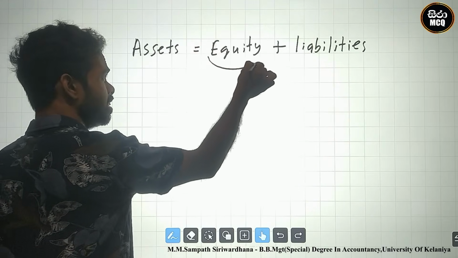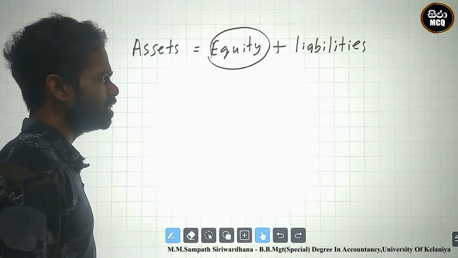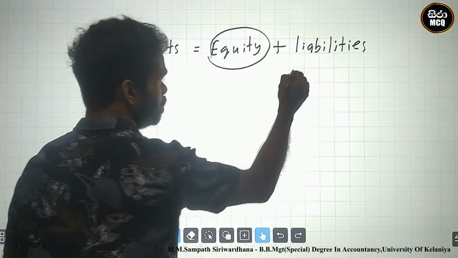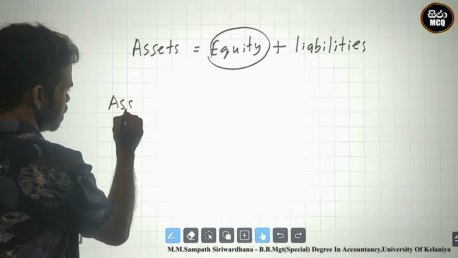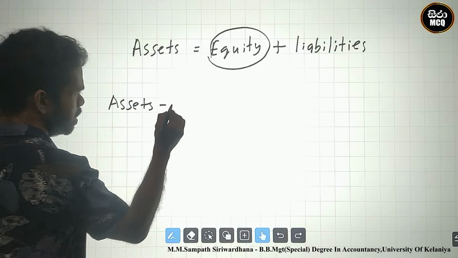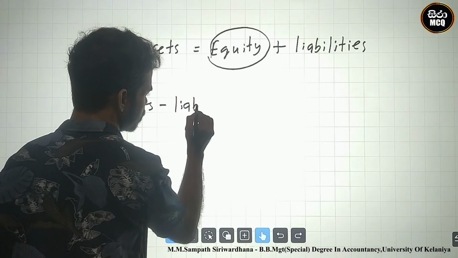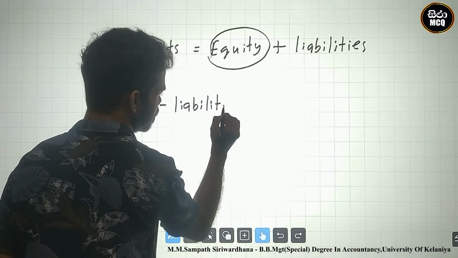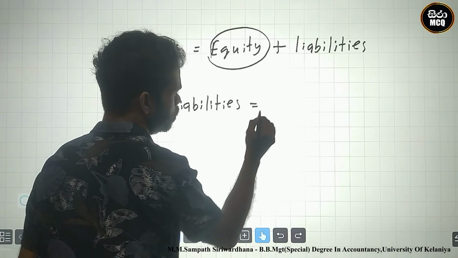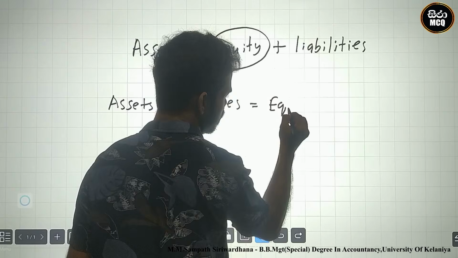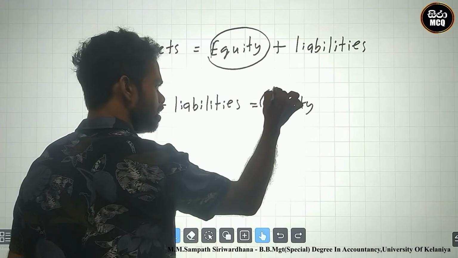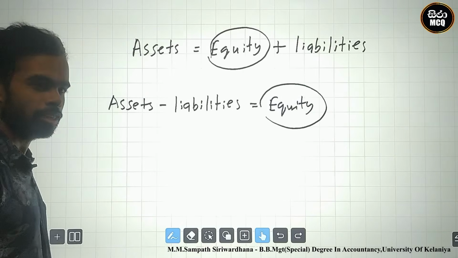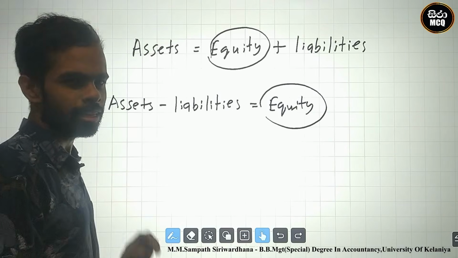How can we find the equity? Therefore I carry the liability to this side: assets minus liabilities equal to equity. This is the equity identification. How can we identify assets minus liabilities?